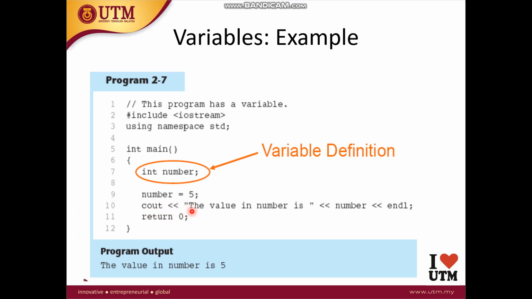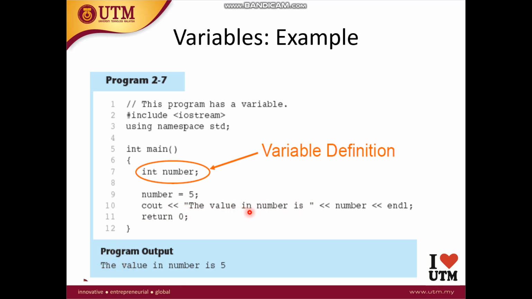So we are saying cout, the value in number is, so these two angle brackets, number, and then endl. We are going to learn about those things, and you should know that anything between double quotations is going to be shown as it is written, and then we are returning 0. So what is the output of the program?